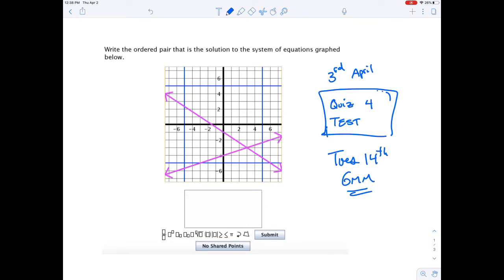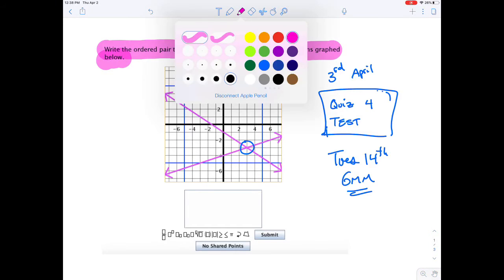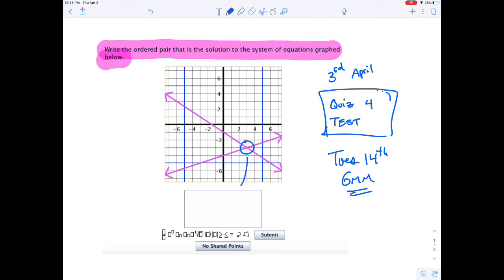There are 4 examples that you're going to have here. You're going to see all of these today, and primarily this video should hopefully clear up any concerns you might have. First and foremost, a system of equations that's graphed will normally have one solution. That solution is wherever your 2 lines cross. This question says, write the ordered pair that is the solution to the system of equations graphed below. That means, what is this point?